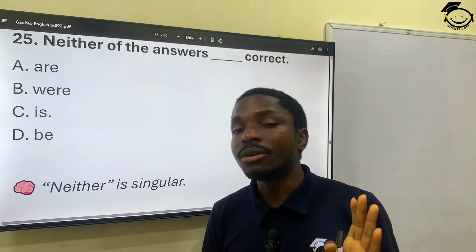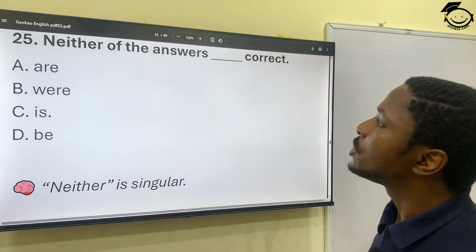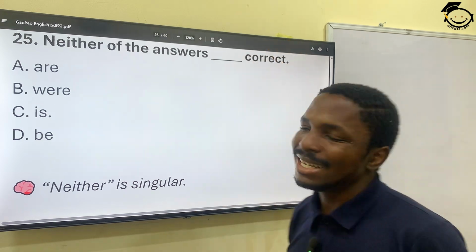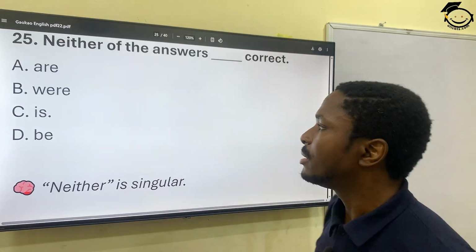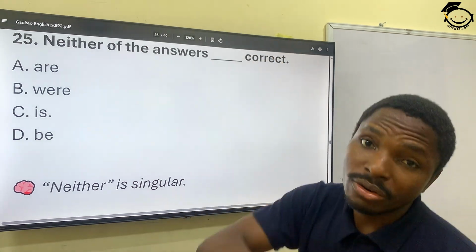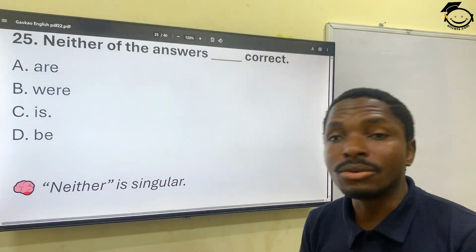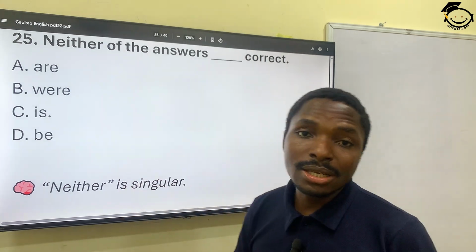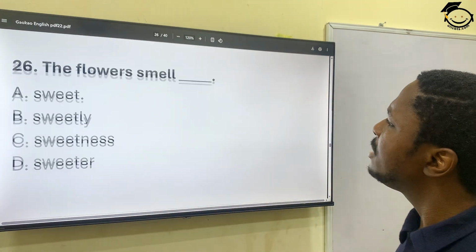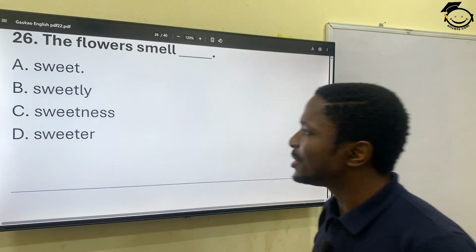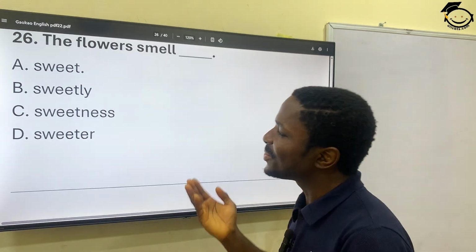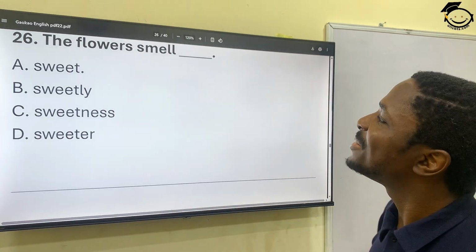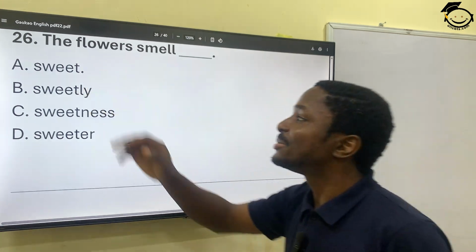So neither of the answers is correct, definitely, because you are saying not one of the answers, and that has made it singular. Neither is singular. So 26. The flowers smell dash: sweet, sweetly, sweetness, sweeter. The flowers smell sweet. Correct option is sweet.